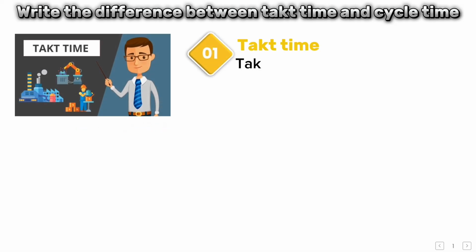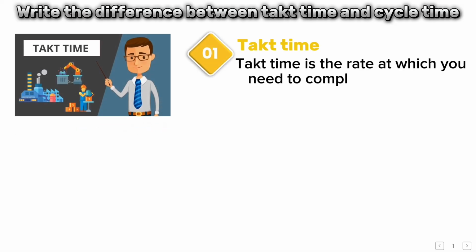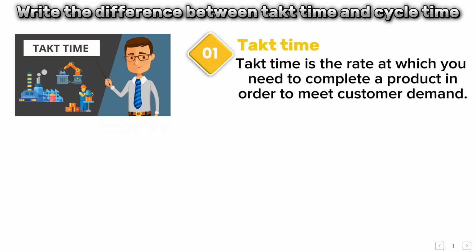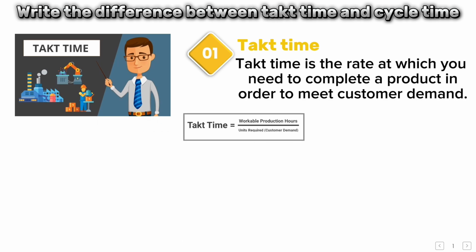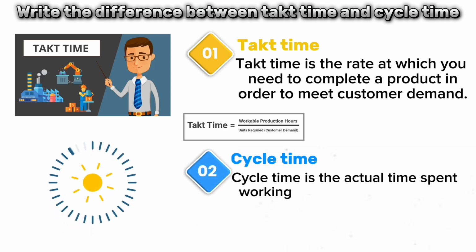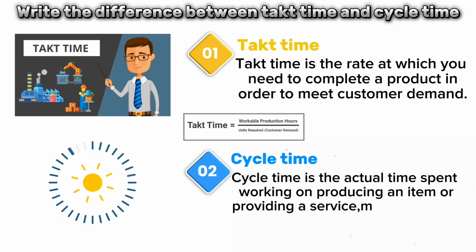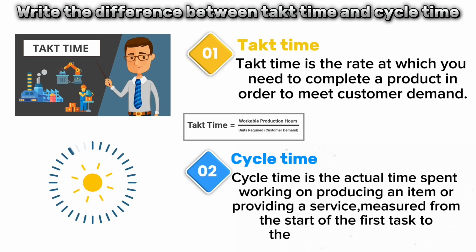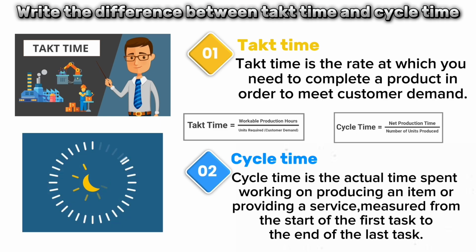Write the difference between takt time and cycle time. Takt time is the rate at which you need to complete a product in order to meet customer demand. Takt time equals workable production hours / units required, customer demand. Cycle time is the actual time spent working on producing an item or providing a service, measured from the start of the first task to the end of the last task. Cycle time equals net production time / number of units produced.